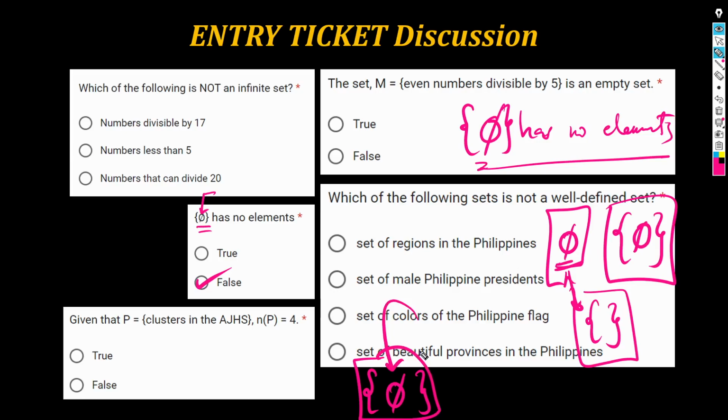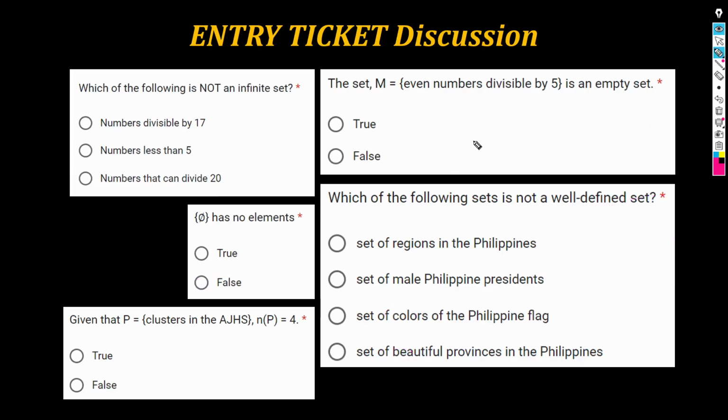A set containing a null set. Okay, so the set itself is not empty. Try to imagine this, boys. Imagine a shoebox, and imagine your shoebox as a set.